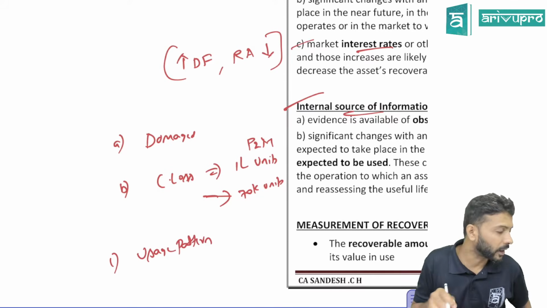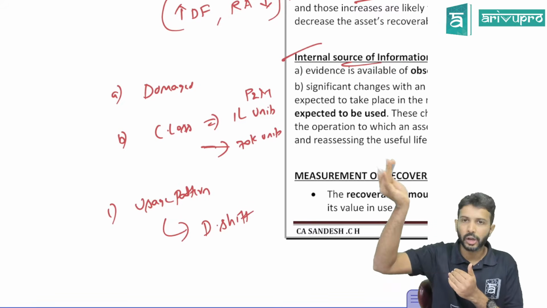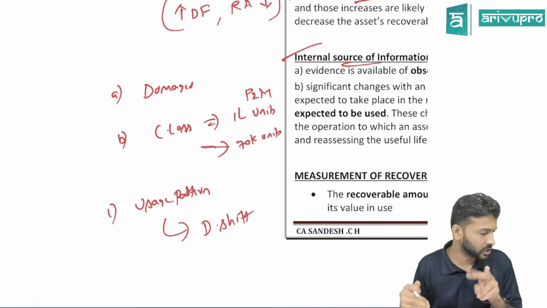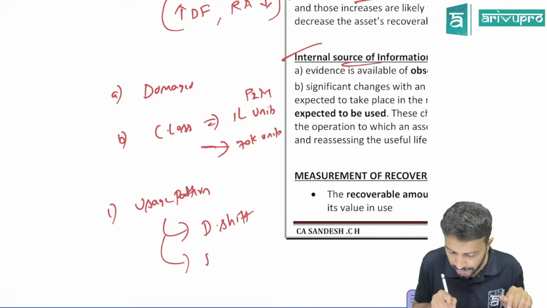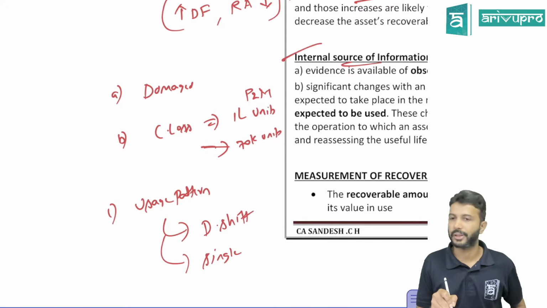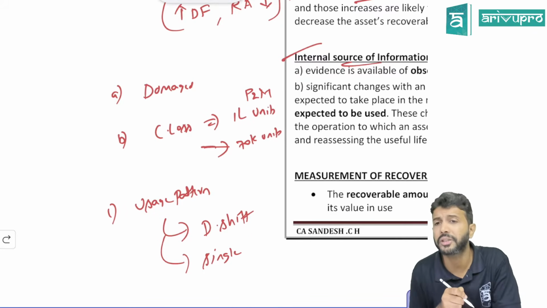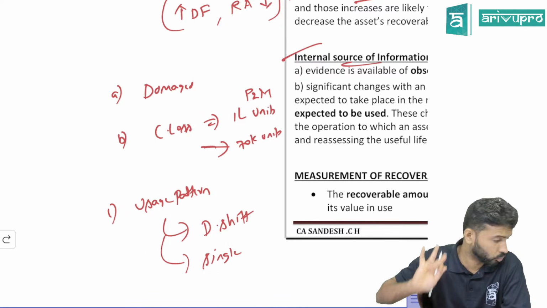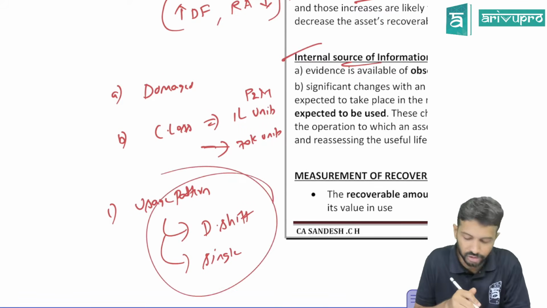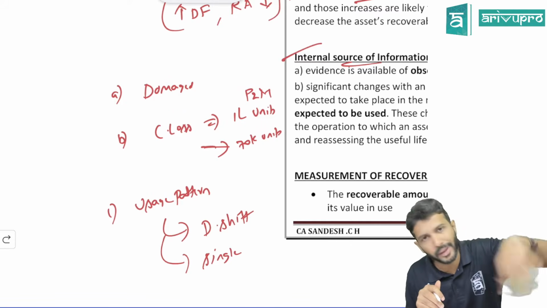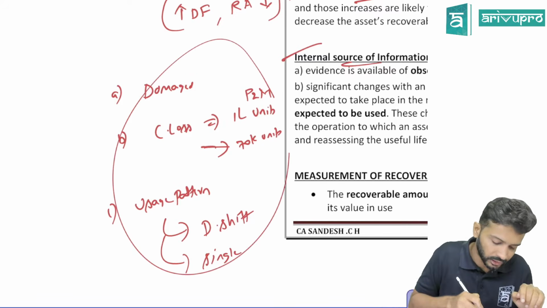Or change in the usage pattern of the asset. Let's say the machinery earlier was used for double shift production. You used to use it in the morning, you used to use it at night. Same machinery, it had the capability. But now you have decided that you will use that machinery on a single shift basis only. That means there is a change in the way you are using that asset. I'm not saying this will lead to impairment loss, I'm saying this could lead to impairment loss. These are all impairment indicators. It's not necessary that only these should come. There could be others also. These are just general factors, which are all internally driven.